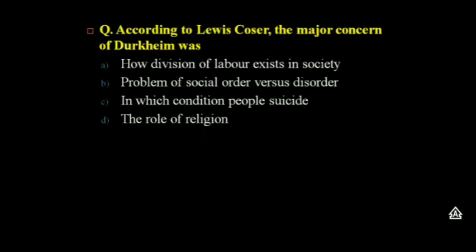The next question is, according to Lewis Coser, the major concern of Durkheim was: how division of labor existed in society; how problems of social order versus disorder; in which conditions people committed suicide; or number D, the role of religion. The correct answer is B, the problem of social order versus disorder, because Emile Durkheim developed theories of social structure that included functionalism, the division of labor, and anomie. These theories were founded on the concept of social fact, or societal norms, values, and structures, those parts from a whole normal state of society.